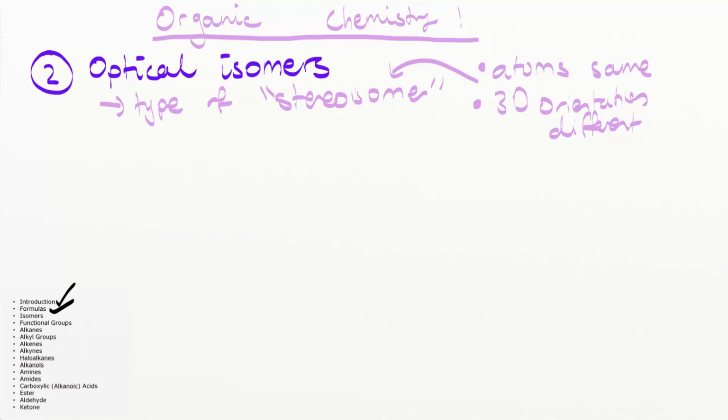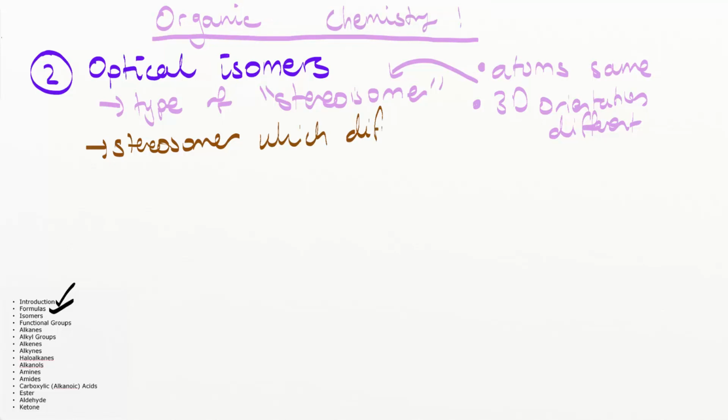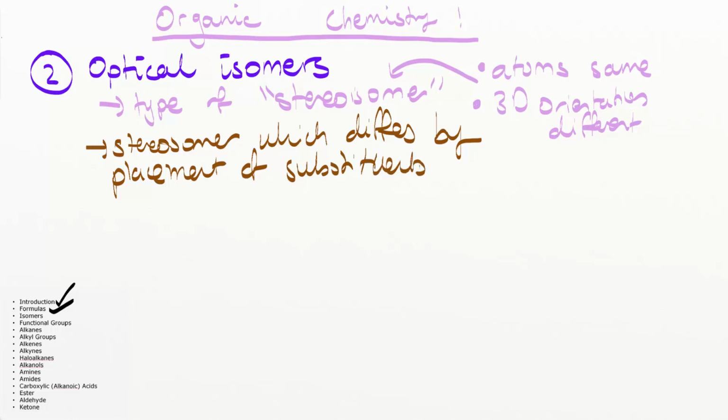So what is the definition of an optical isomer? An optical isomer is an isomer where we have a stereoisomer which differs by the placement of substituents around one atom in the molecule.